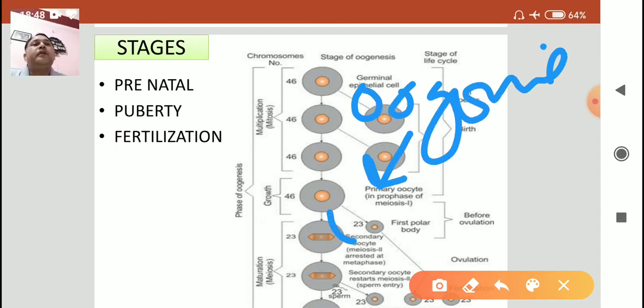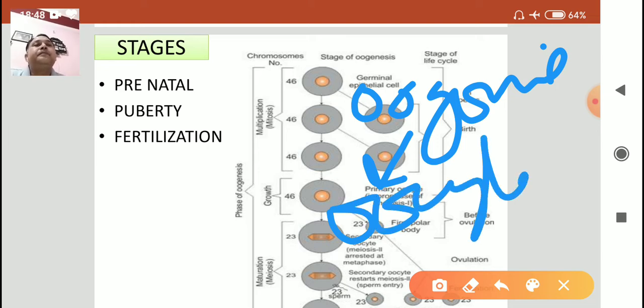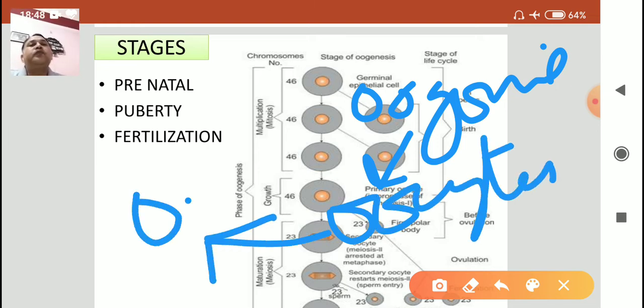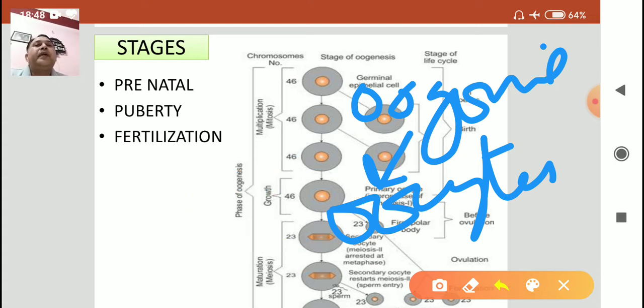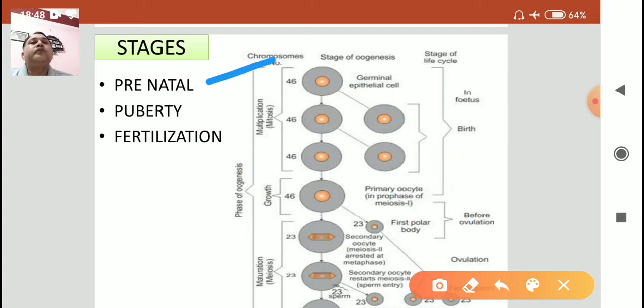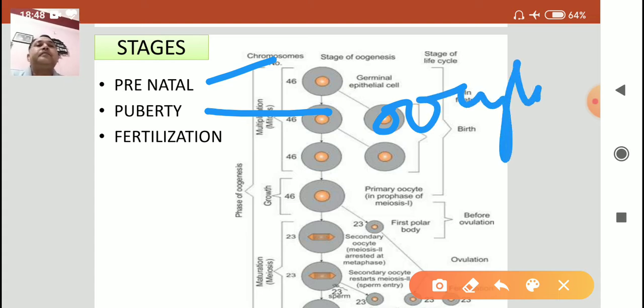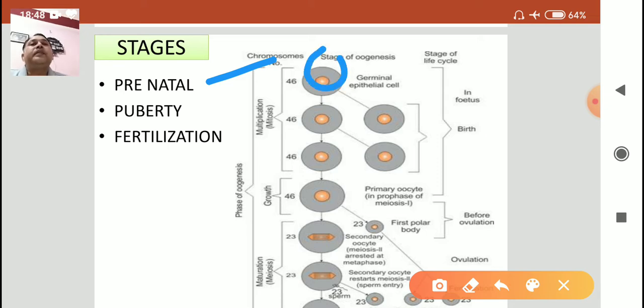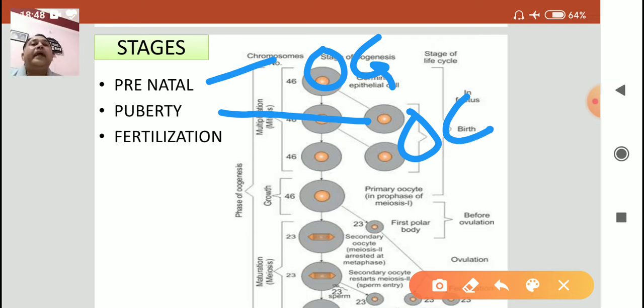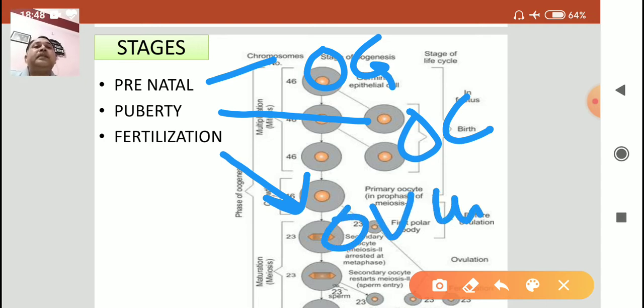Oogonia later form oocytes, and these oocytes form ovum. At the prenatal stage, there is formation of oogonia. At the puberty stage, there are 60 to 80,000 oocytes. So there is oogonia, and at puberty stage, that is the oocyte. And only after the fertilization is oogenesis completed and ovum formed.